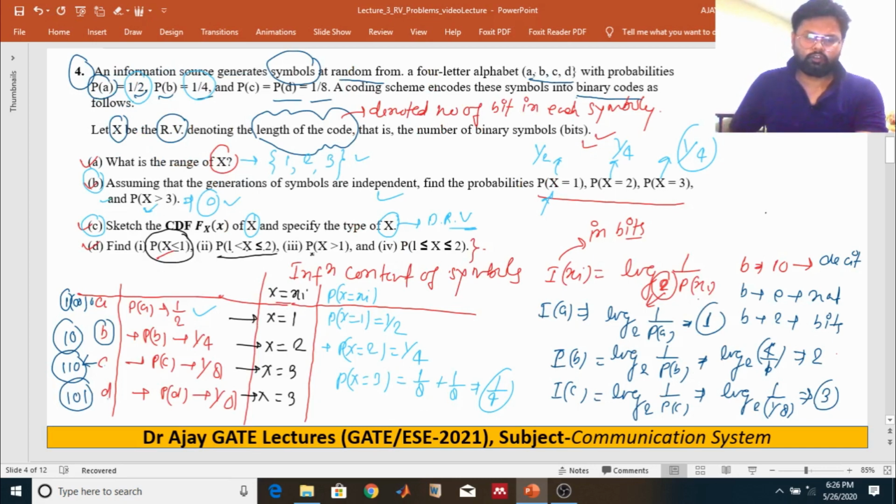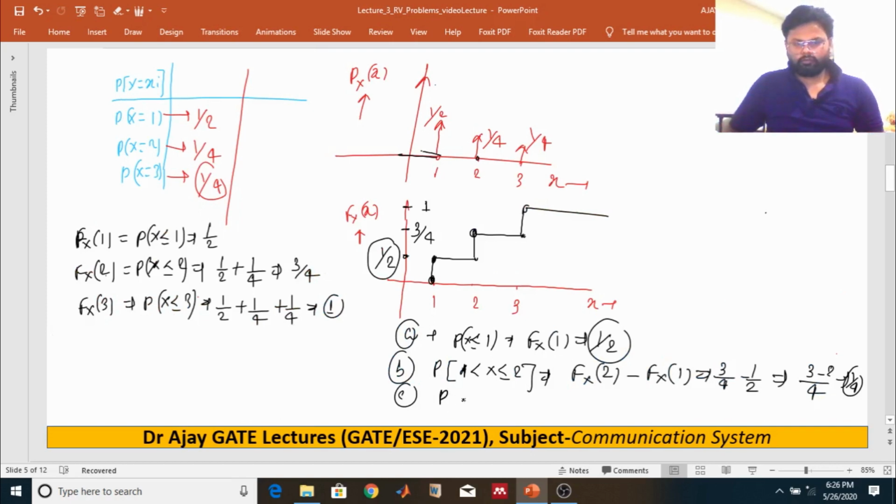And the c part is the probability of random variable x greater than 1. So the c part is probability x greater than 1, or we can say 1 minus probability x less or equal to 1, which is nothing but 1 minus F of 1. It's been already half, so it will be half.